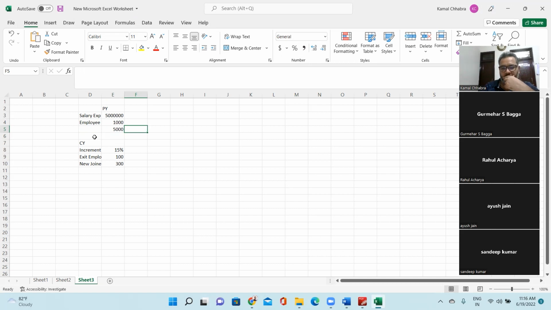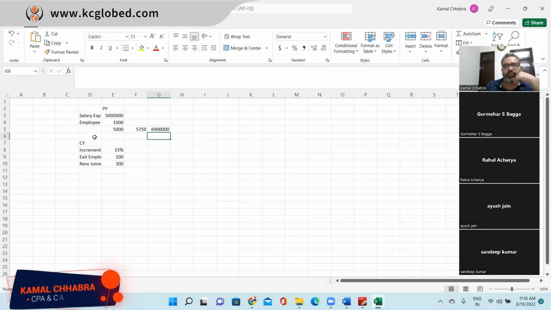You'll multiply this by 1.15, and then multiply by 1,200 employees. You think this should be your salary expense? I believe so. How about others? Yes, I also believe the same thing.